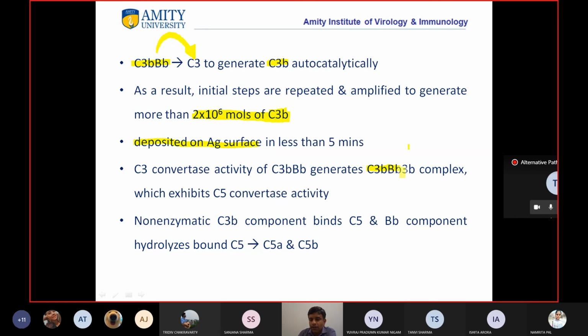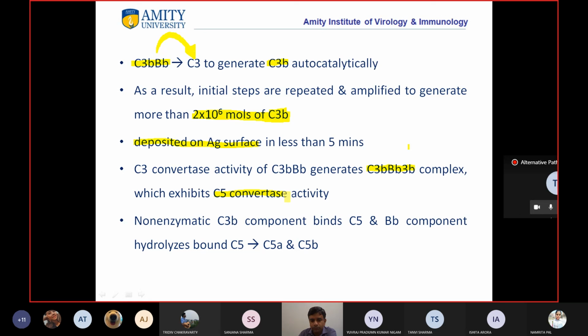The bigger fragment again joins this complex and forms C3b, capital B, b and another C3b. It's easy, nothing to worry here. Now this complex has the C5 convertase activity.